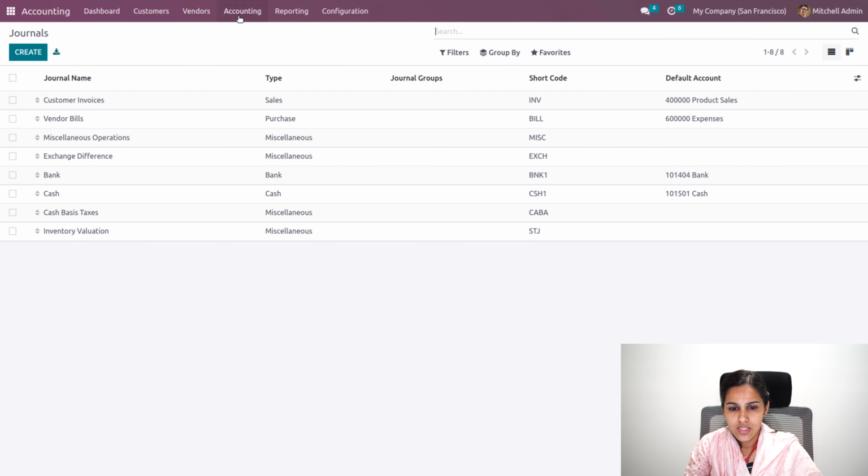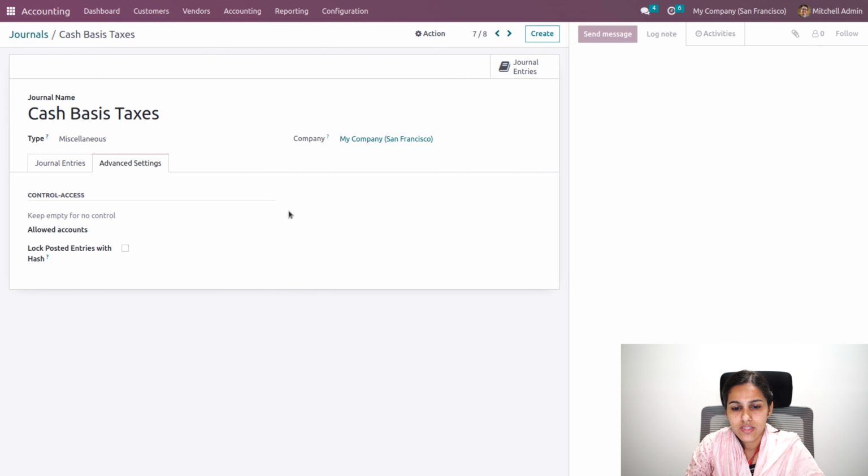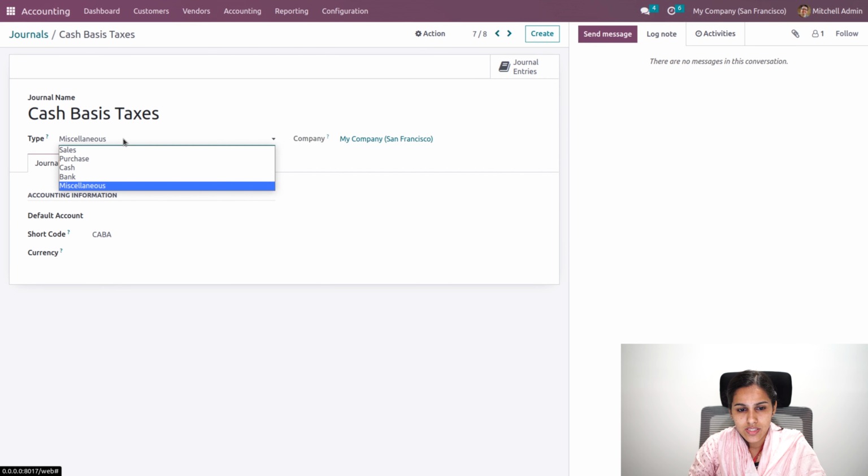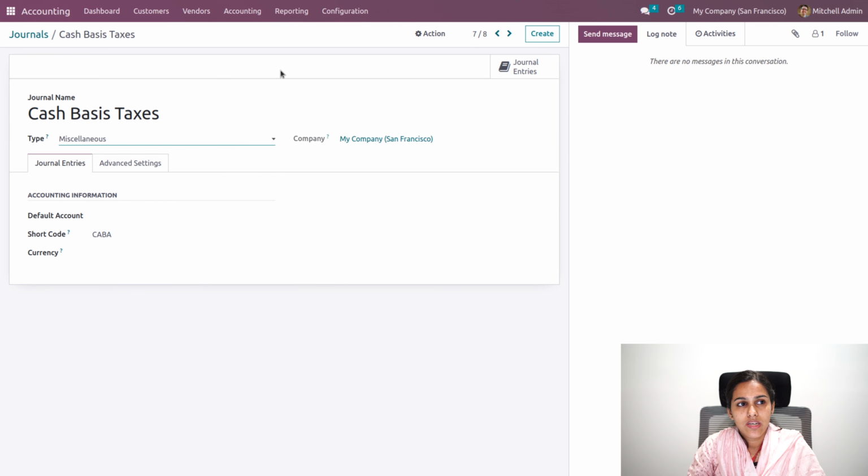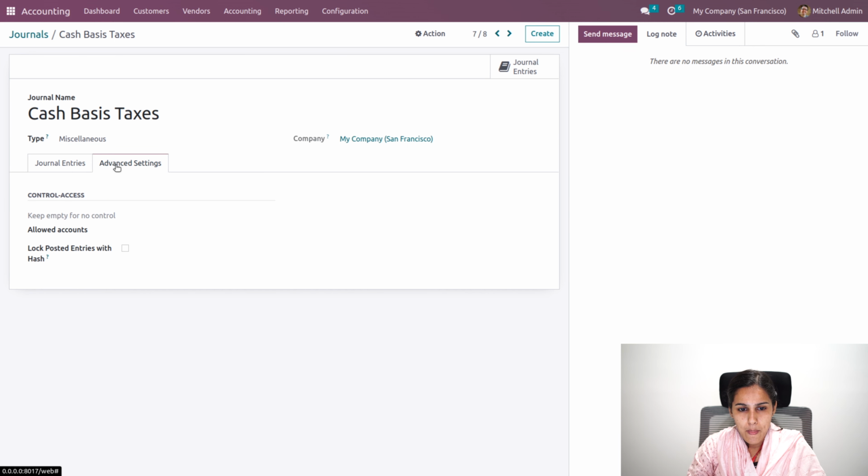Okay. Now we'll be moving to the miscellaneous journal. All the journal entries other than sales, purchase, cash and bank are recorded under the miscellaneous journal, including our stock journal, exchange differences, etc. Here also you will be able to add the accounting information and its short code, and also under the control access you will be able to add the allowed accounts, and you can also log the posted entries if you enable the feature.